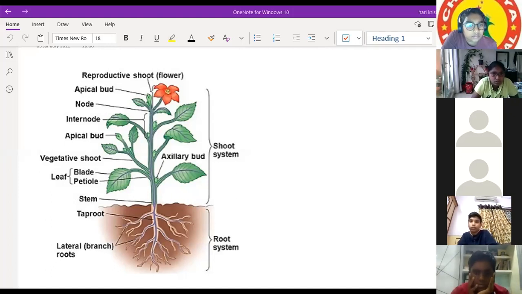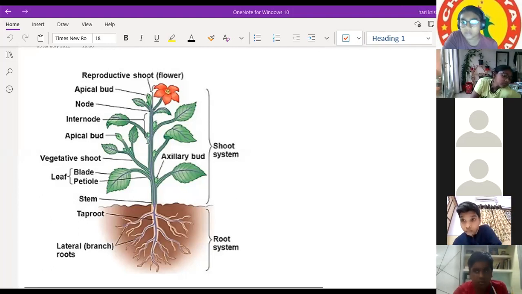Okay. Clear? Yes, sir. This is the node where the branch is attached to the stem, or the leaf is attached to the stem, or the flower is attached to the stem. Below you can see one more node where the leaf is attached to the stem. Between these two regions, that is called an internode. Understanding? Yes, sir.